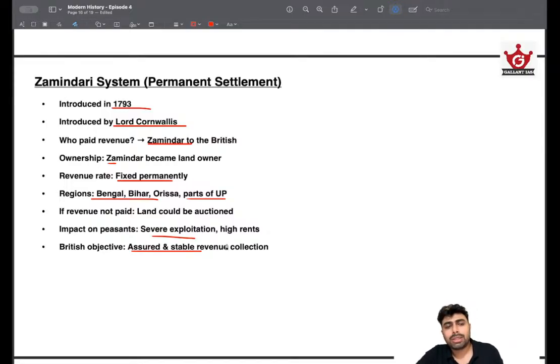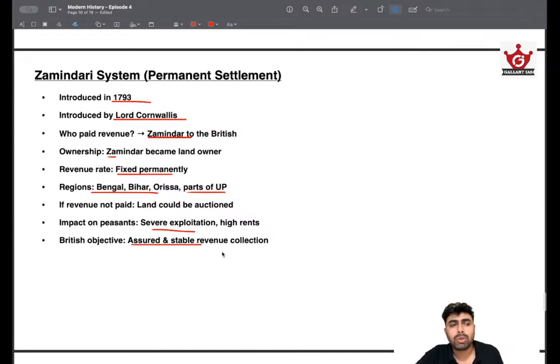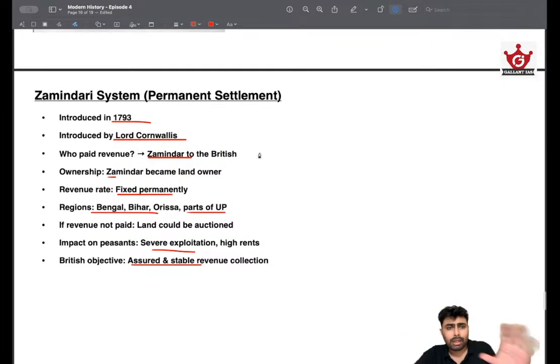They could just use the Zamindari system and get a stable revenue. So they can ensure that the revenues are collected and Zamindar will be managing the things on ground. So that's the reason why this system was developed, because they don't have to spend that much energy and time and effort, money, everything in collecting the revenue. So again, we'll revise that. Timeline is important. 1793, who introduced it and how this land revenue was collected, and regions.